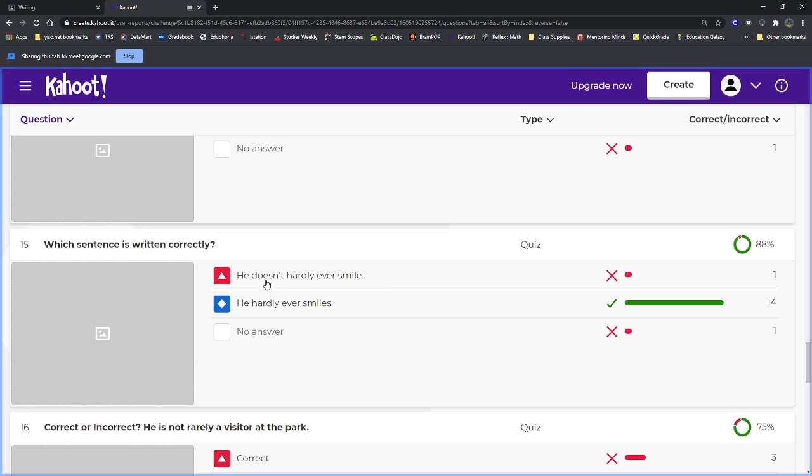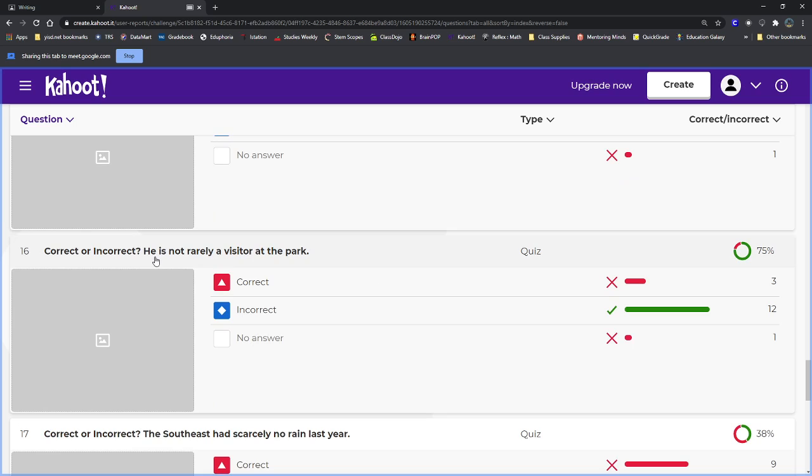Which sentence is written correctly? He doesn't hardly ever smile, or he hardly ever smiles. Correct one, the second one. He hardly ever smiles. This first one has a double negative. Doesn't and hardly.